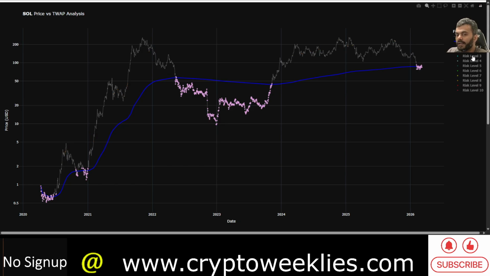All in all, right now as the asset is close to its fair value, not just based on the regression model but also based on the time weighted average price model, I personally am not doing any major DCA at this level, with the hopes that in the later half of 2026 there is a 40% drop from the time weighted average price. This time weighted average price is a growing function. Today it's at around $86, and all of these charts are live and get updated every 24 hours.